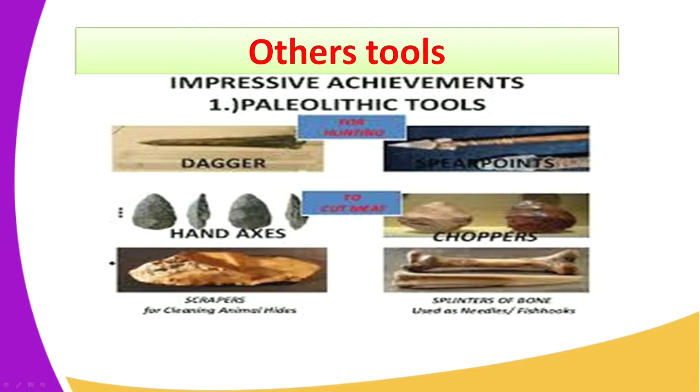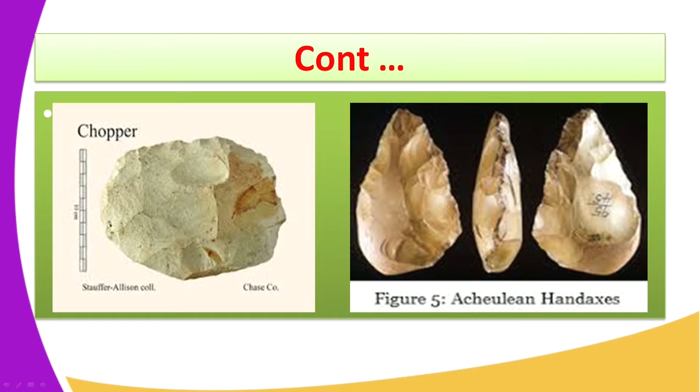Other tools that were made during this time are known as Paleolithic tools. They are impressive achievements, you can say. They are such as the daggers, you can see a picture of a dagger, the hand axe, the scrapers for cutting the animal skins or the hides. We have the spear points or the spearheads. We have the choppers. We have the splinters of bone, and these were used for fishing, to make the fishing harpoon.